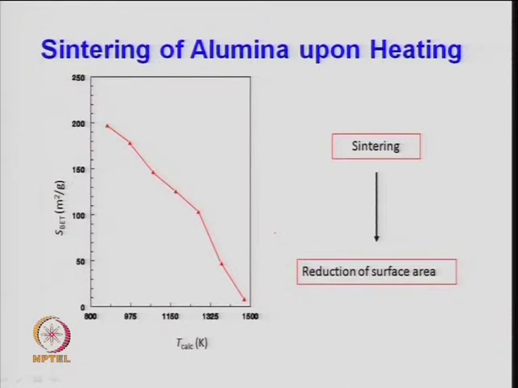And as a consequence of sintering, just as an example, if you take an alumina support with no metal part, the surface area of the alumina at around 850 degrees centigrade is roughly 190 meter square per gram. But when you heat it to a different temperature range, the surface area changes, because of the phase transformation or the agglomeration. It is a porous material, and here it becomes a kind of non porous material, a kind of alpha alumina which you get here, and this may be a kind of gamma alumina here.